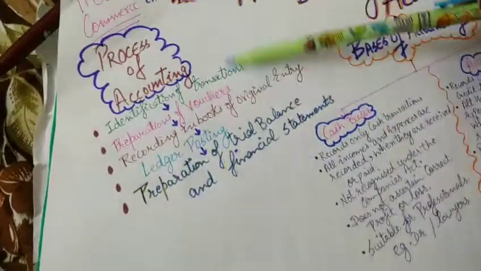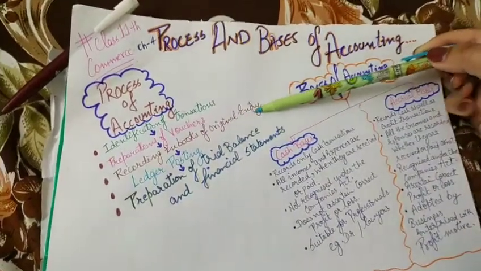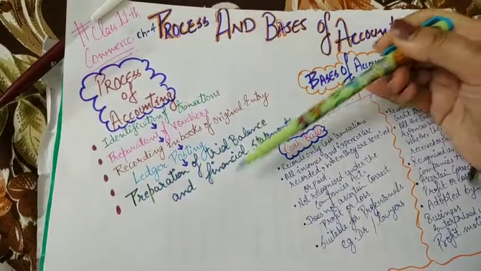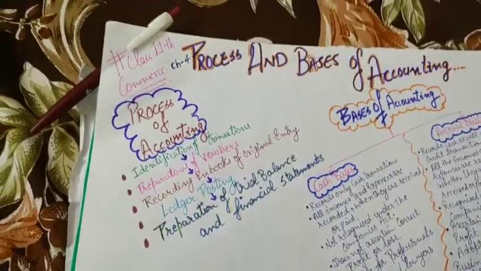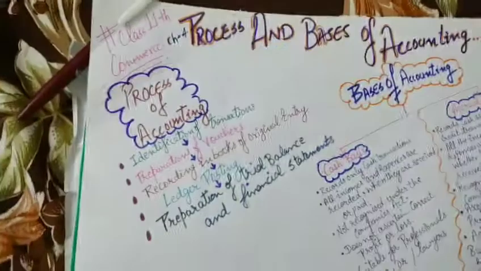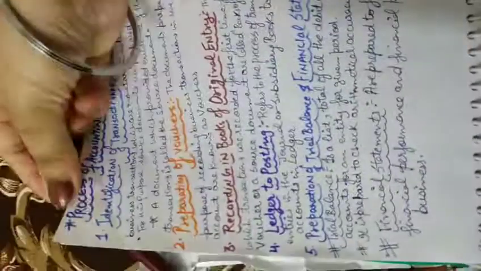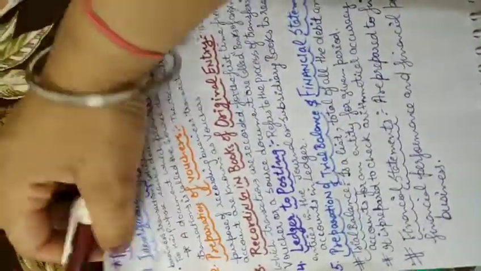There are five steps: identification of transaction, preparation of vouchers, recording in books of original entry, ledger posting, preparation of trial balance and financial statement. So here we start. What is the meaning of each step of this process? First, the process of accounting begins with identification of transaction.